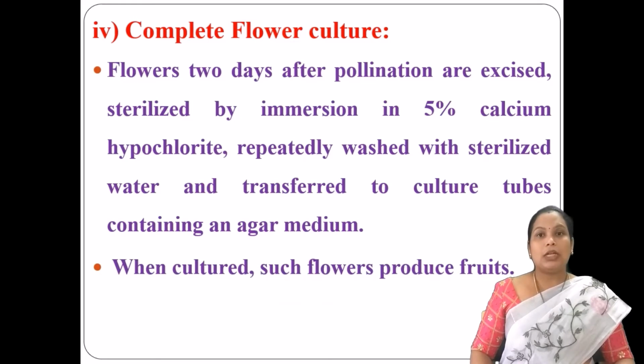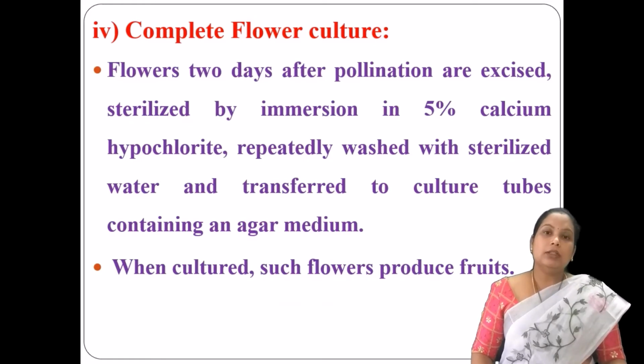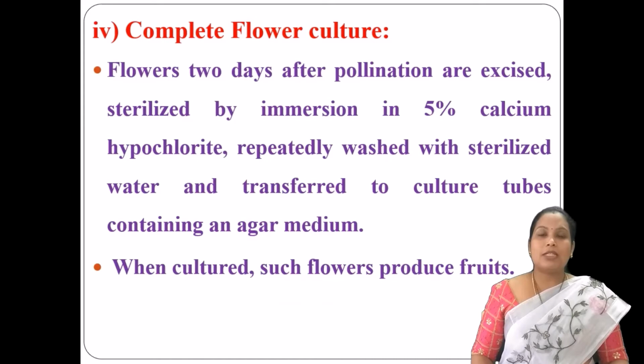Next, moving into another culture method based upon the explant used, that is the complete flower culture. Here you take the plant segment as a flower. From the plant you excise the flowers, and you need to select the flowers in such a way that they have been pollinated. You select such pollinated flowers and excise them.